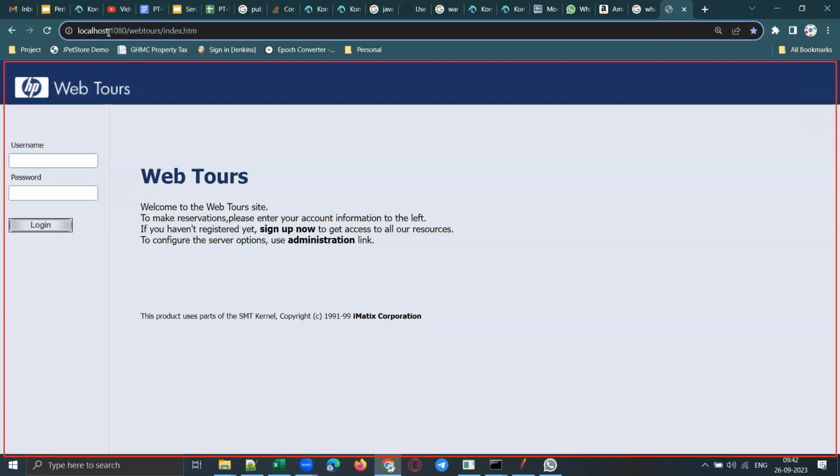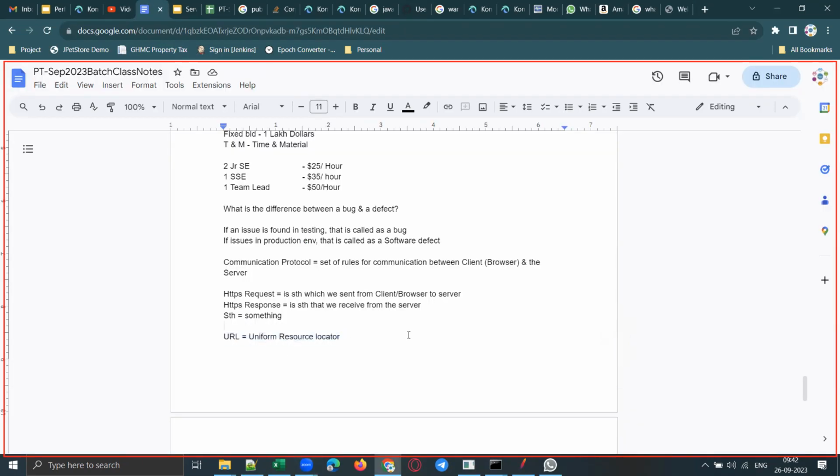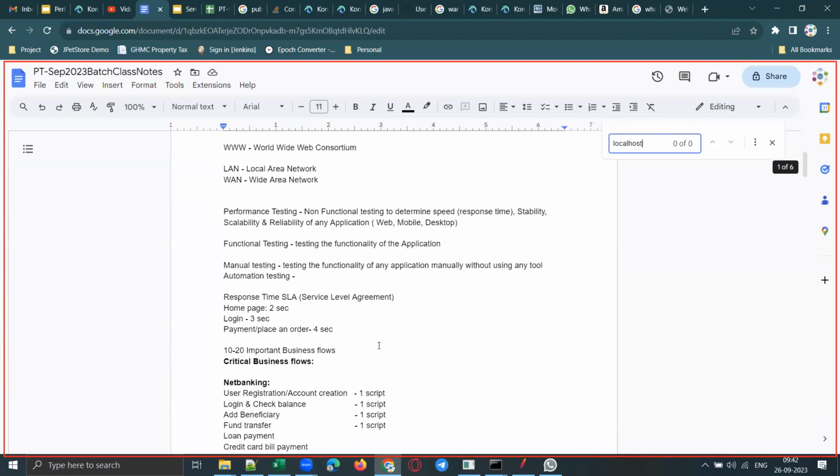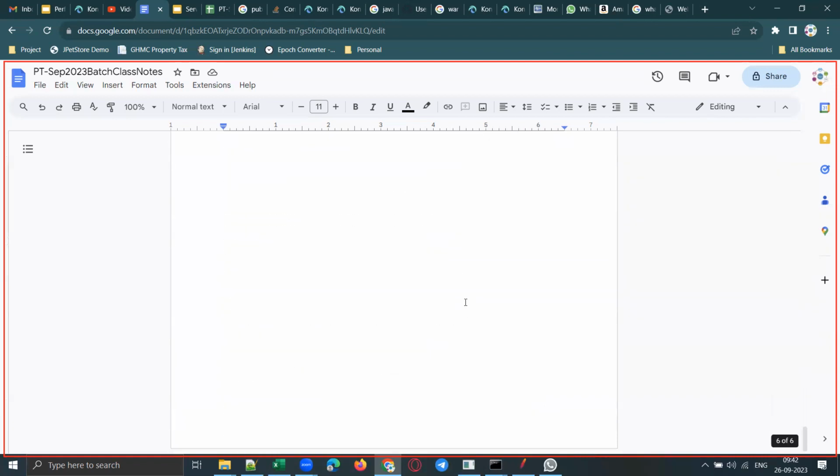Now, if you understand this URL, observe here, this is nothing but your server name. This application is running on my local machine. What is localhost, by the way? Did I cover that before? No, I think I did not cover that. So what is meant by localhost? Localhost means nothing but local machine.